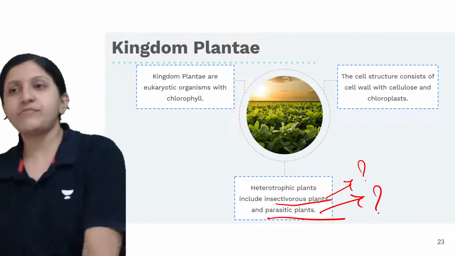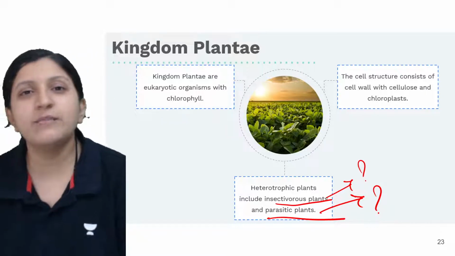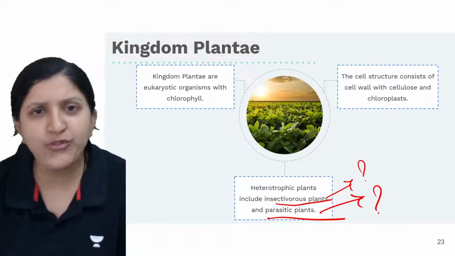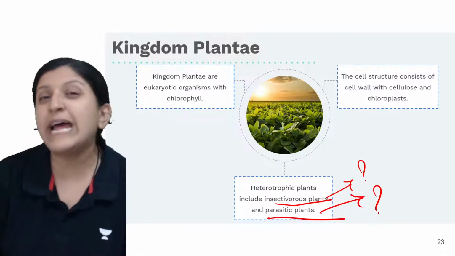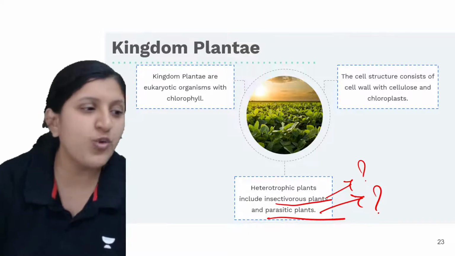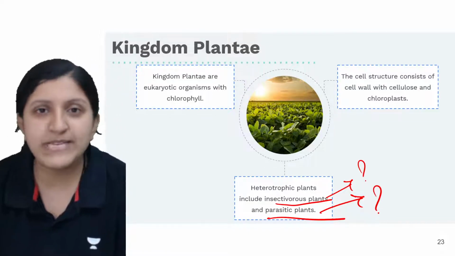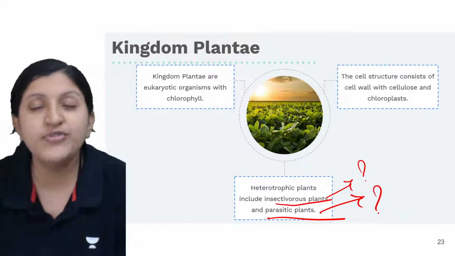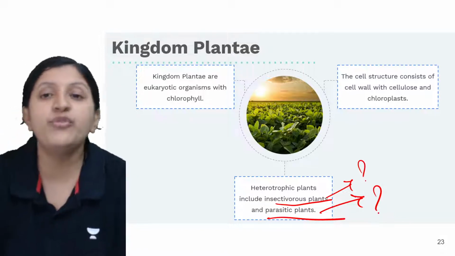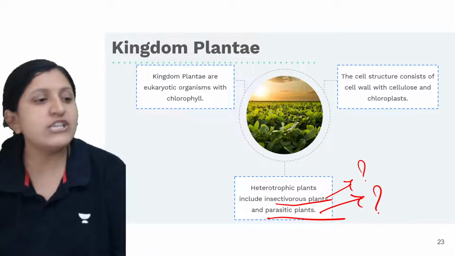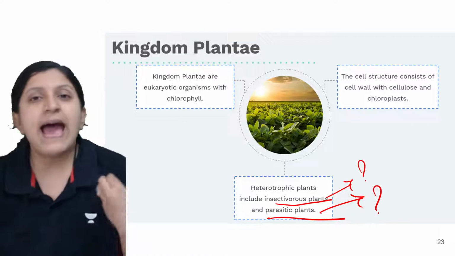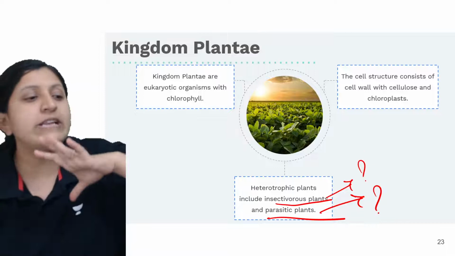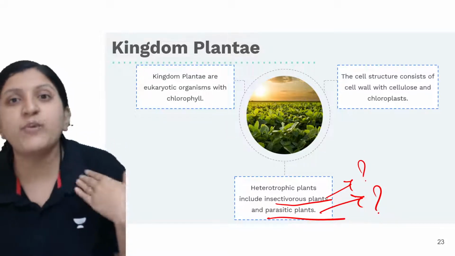No idea? So a parasitic plant is nothing but, let's say green pigment, that is chlorophyll is anyway there, but that is not sufficient. Whatever chlorophyll, whatever leaves are there in that particular plant or the runner, that is not sufficient to fulfill the requirement of food supply to this plant. So in that condition, let's say a huge tree is growing and this runner will coil around that tree and take the nourishment directly from the tree itself.